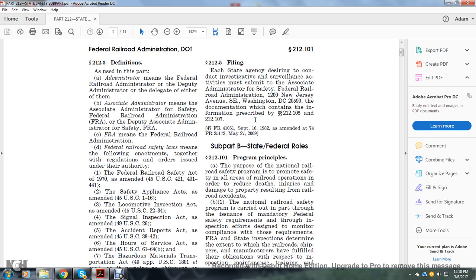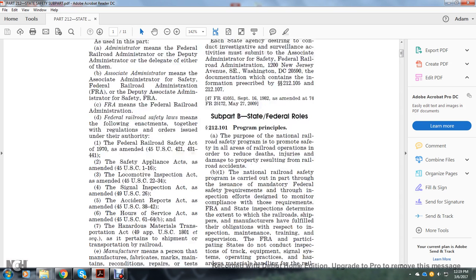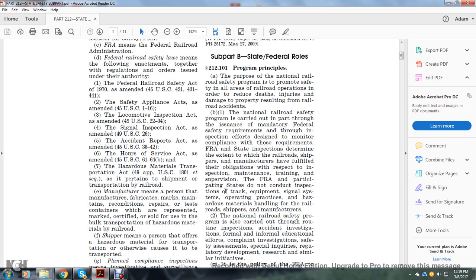Subpart B, State and Federal Roles, 212.101, Program Principle. The purpose of the National Railroad Safety Program is to promote safety in all areas of railroad operation in order to reduce deaths, injuries, and damage to property resulting from railroad accidents. The National Railroad Safety Program is carried out in part through the issuance of mandatory federal safety requirements and through inspection efforts designed to monitor compliance with the requirements of the FRA. State inspections determine the extent to which the railroads, shippers, and manufacturers have fulfilled their obligations with respect to inspection, maintenance, training, and supervision.